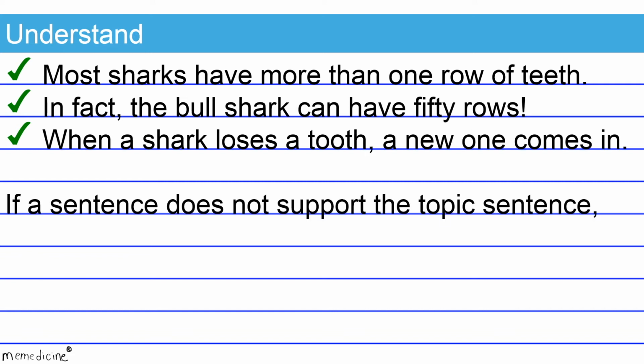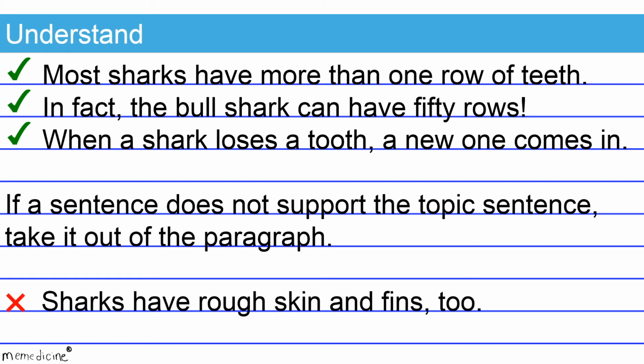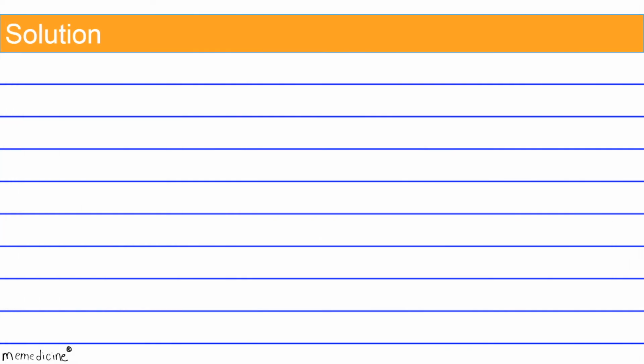If a sentence does not support the topic sentence, take it out of the paragraph. For example, sharks have rough skin and fins too. This has nothing to do with teeth. All right, now for the solution.